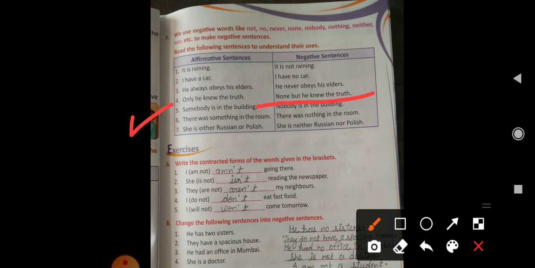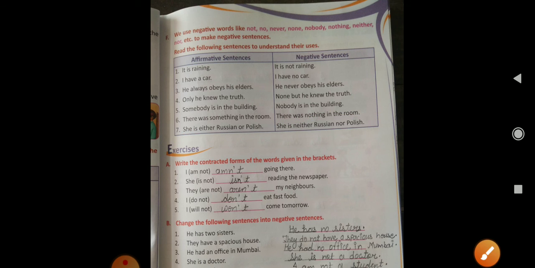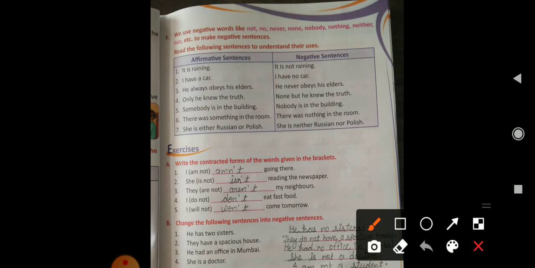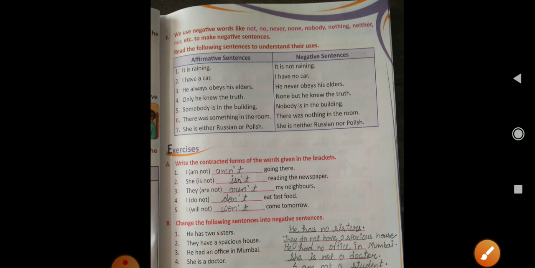Somebody is in the building; nobody is in the building. There was something in the room, and there was nothing in the room. She is either Russian or Polish; she is neither Russian nor Polish. Clear? So these are the words which are always used as negatives. Clear? Like not, no, never, none, nobody, nothing, neither, nor. Clear? Now we will move on to the exercises of this chapter.